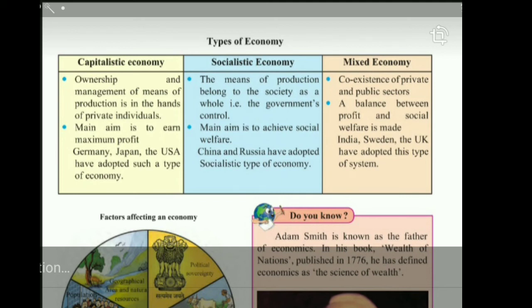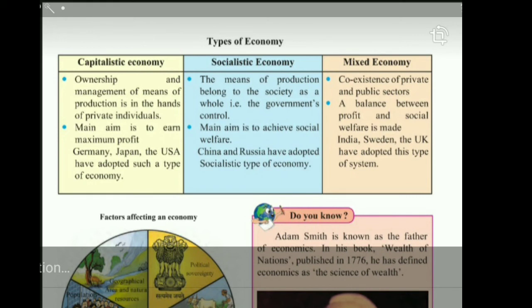Some of the socialist countries in the world are China and erstwhile Russia. Today's present Russia is not a socialist country, but it is somewhat a mixed economy. Some other socialist countries in the world are Cuba, Vietnam, North Korea, etc. Let us move ahead to the next type of economy, and that is mixed economy.